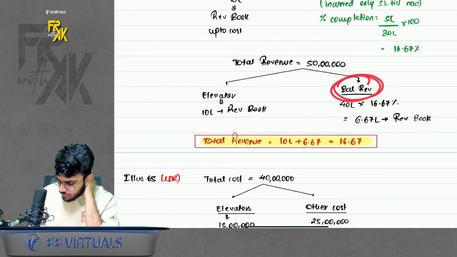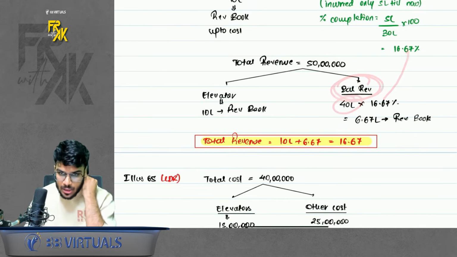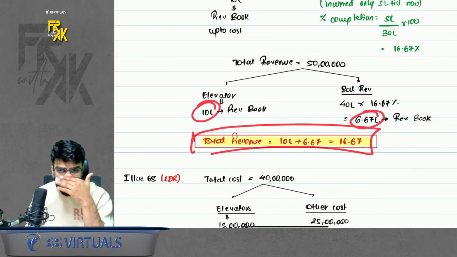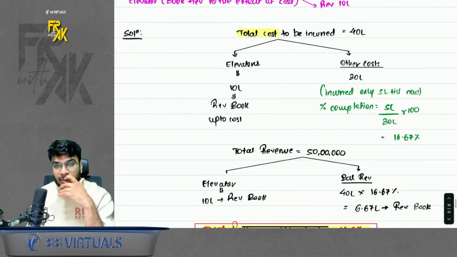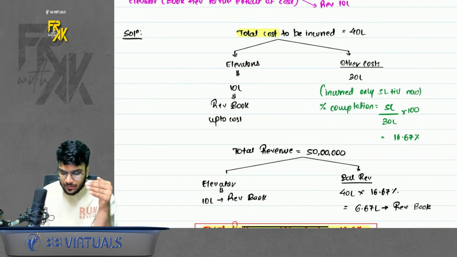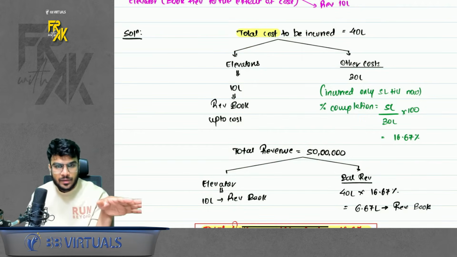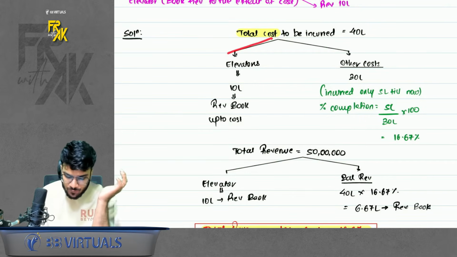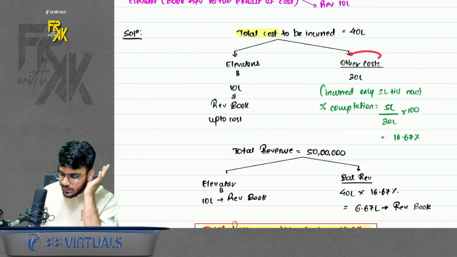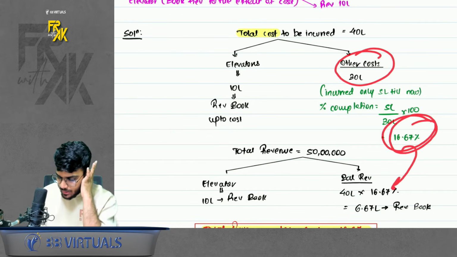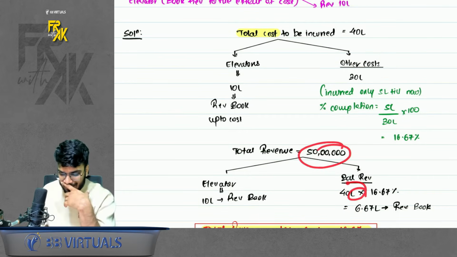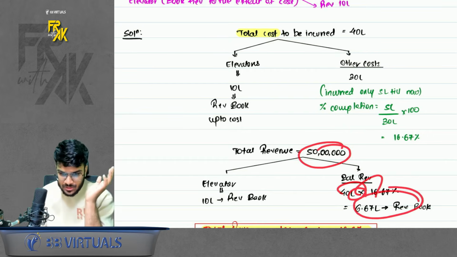For the balance revenue, 40 lakhs, apply this percentage completion. So total revenue we will book is 10 plus 6.67, that is 16.67. If I want to summarize this for you, do remember that whatever cost you incur and whatever revenue you book, separate the elevator part out of it. So this much cost is incurred for elevators, because it is not installed, book the revenue only up to this much. For other cost, find the percentage completion and apply that percentage on the balance revenue, not on total revenue. Balance revenue into percentage completion, you can book this much revenue.